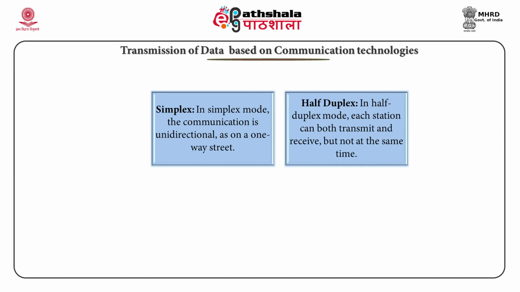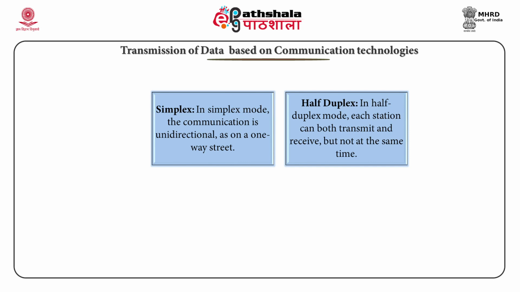Half duplex. In a half duplex mode of data communication, the data can be passed from each of the stations. The data can be received and broadcasted, but not at the same time. In this type of data communication, only one device can send a message at a single time. At the other time, the other device is only receiving the message.